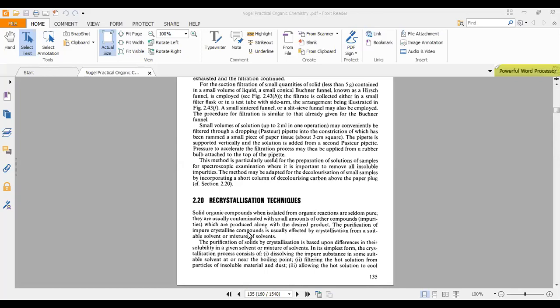And first, how many reagents we have. Second, what is the amount that we are going to take? Normally we take the substrate as one equivalent, and the reagents slightly more than that, 10% extra, meaning 1.1 equivalent.